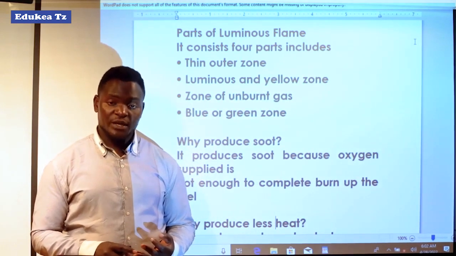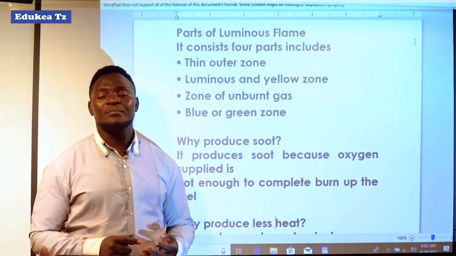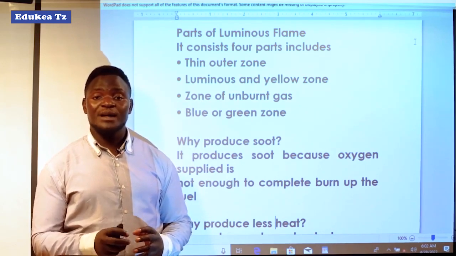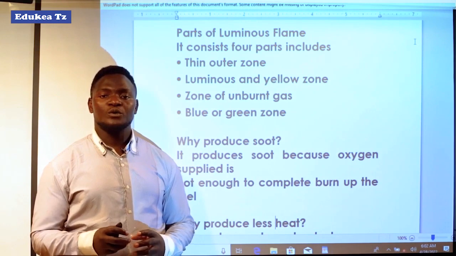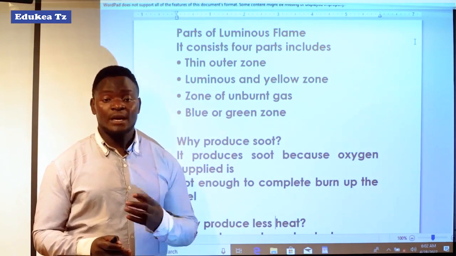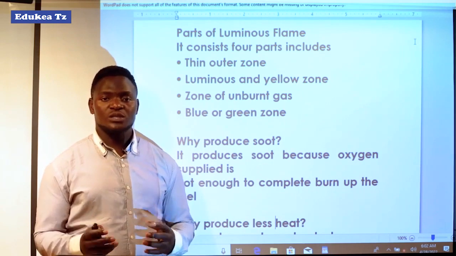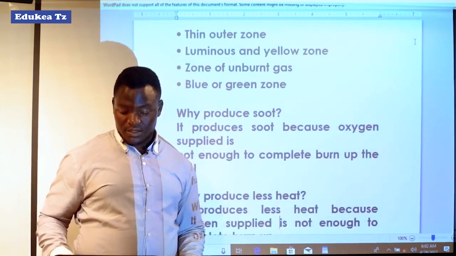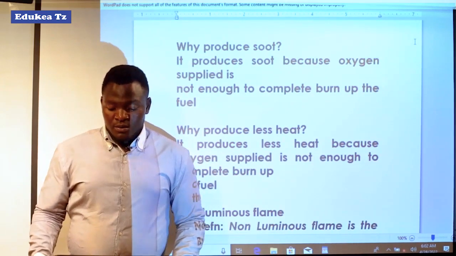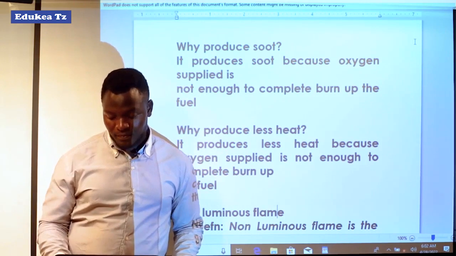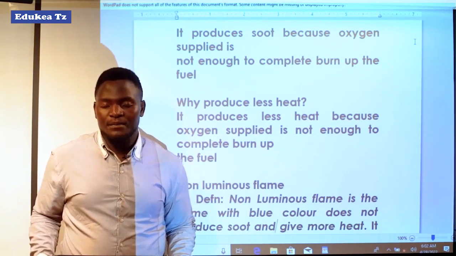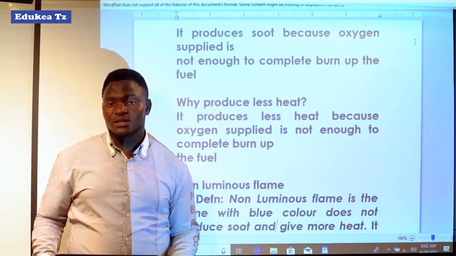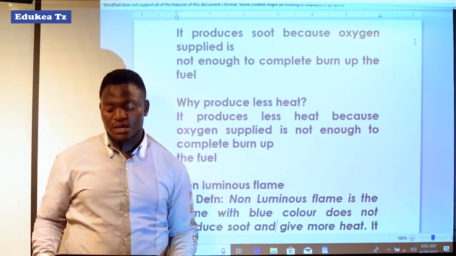If there is fewness of oxygen, it means that this fuel will not be burned completely, and that is where you get the soot, which is not good. I think we answered the question. And that is luminous flame, because there is luminous flame and there is non-luminous flame. Now let us go direct and look at what is non-luminous flame.